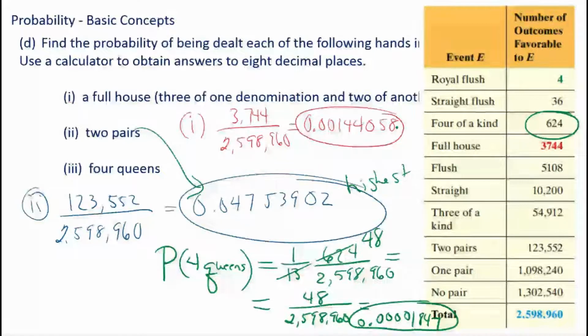As you can imagine, that would be a pretty tough deal, right? To have 4 queens and some other random 5th card in the pile. Notice again, the probability is 0.00001847. That's 1,847, and what place does that end in? Tenths, hundredths, thousandths, 10,000ths, 100,000ths, millionths, 10 millionths, 100 millionths. So 1,847 100 millionths chance of getting a hand of 5 cards that has 4 queens.